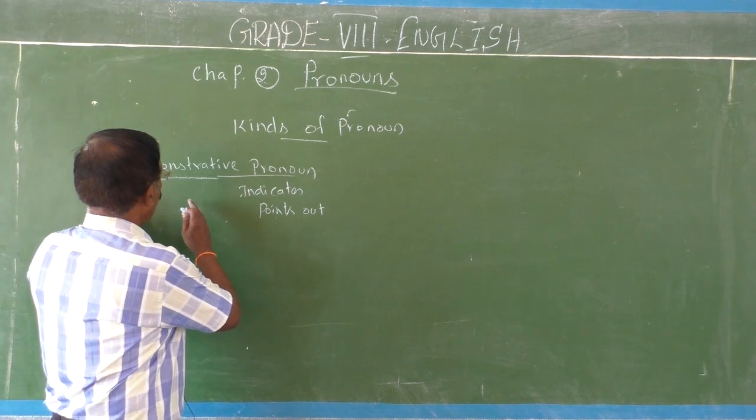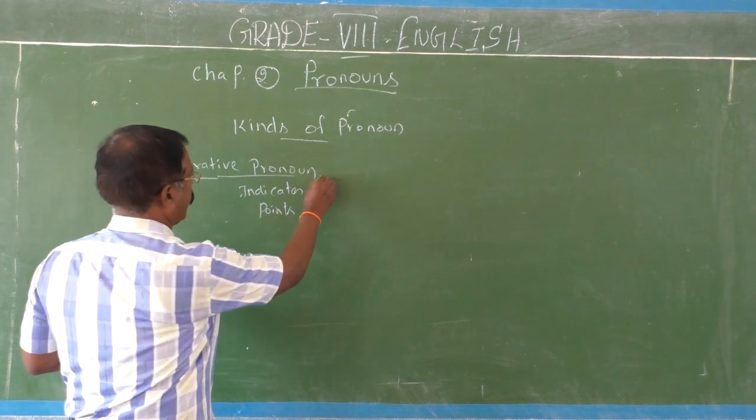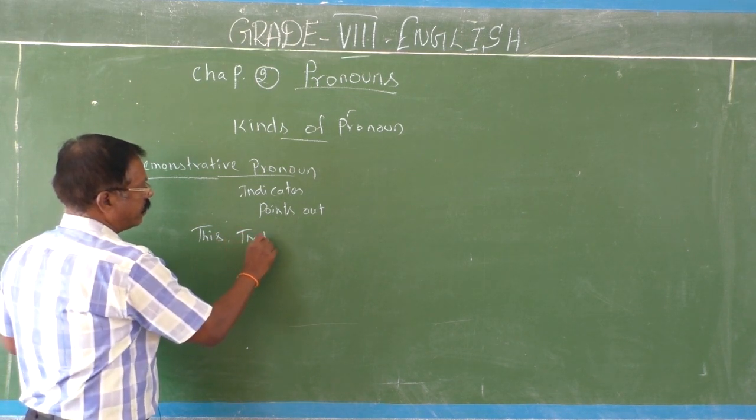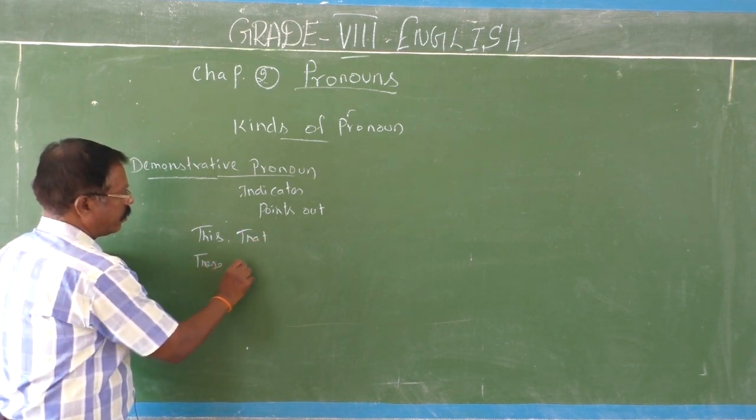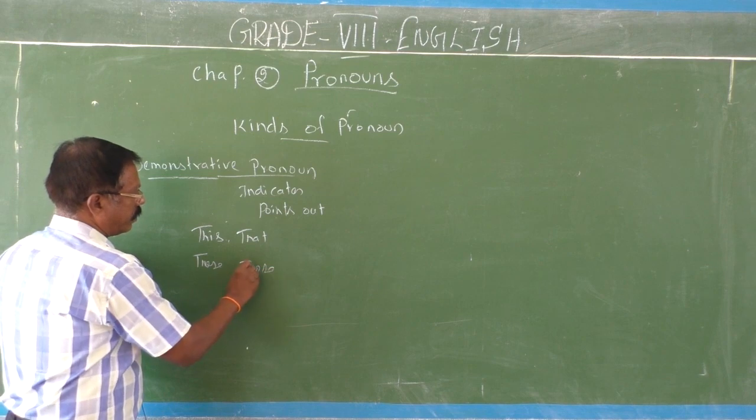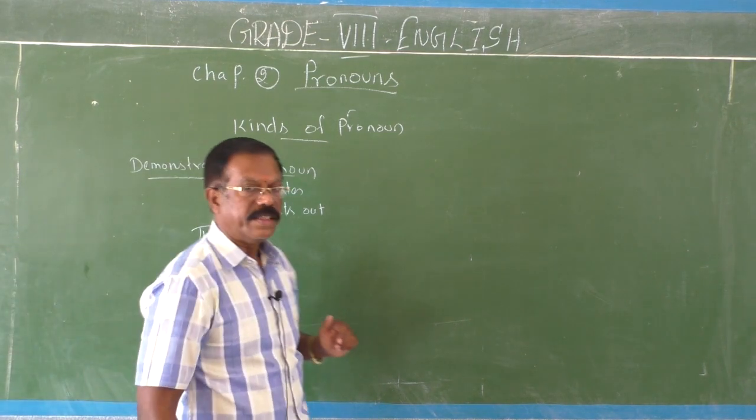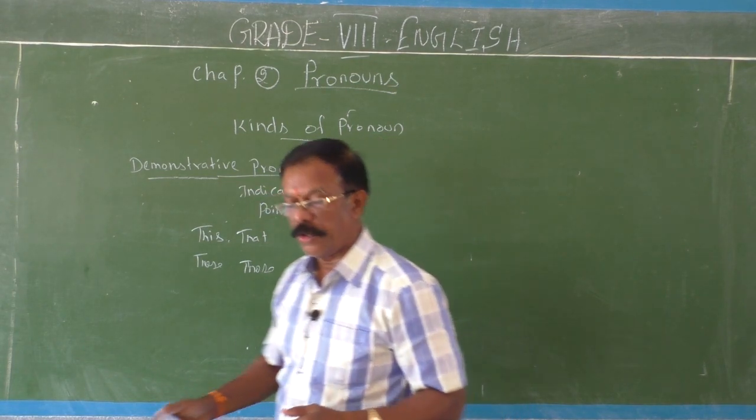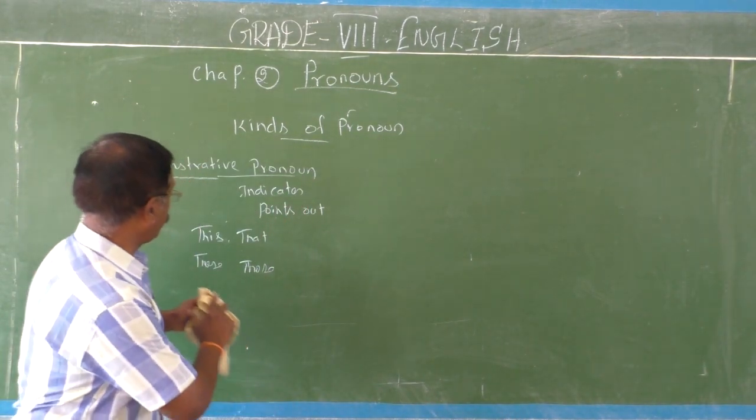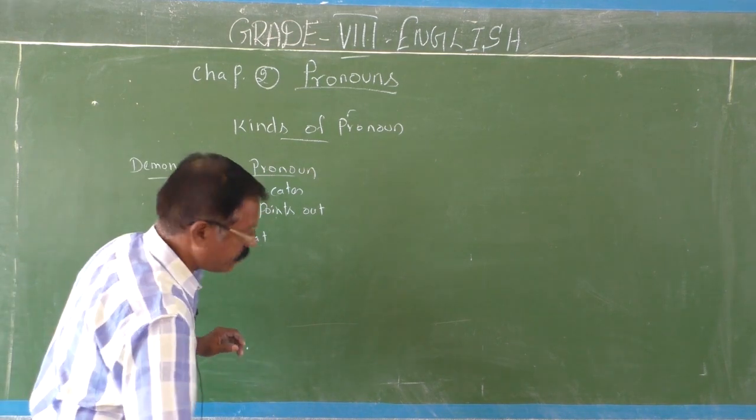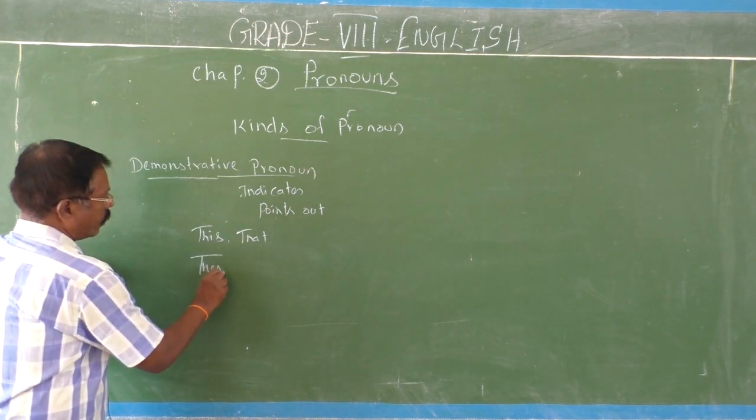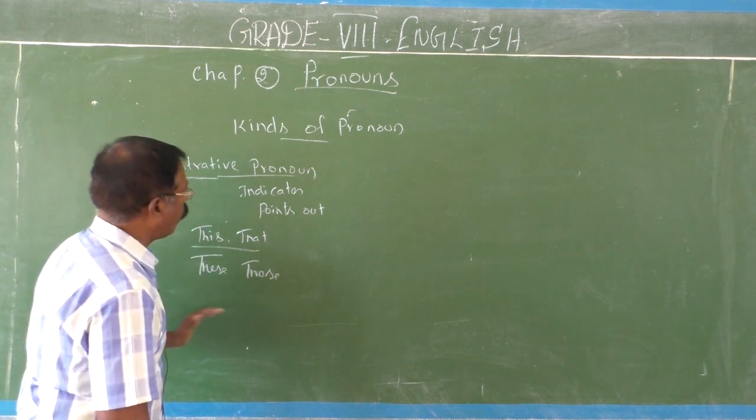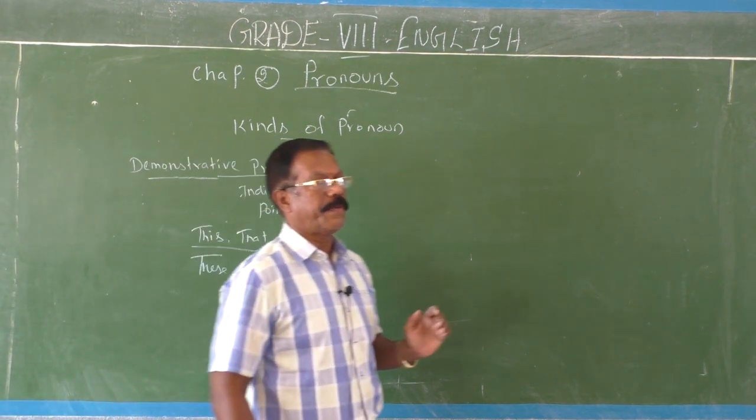Do you know what the demonstrative pronouns are? This, that, these, those. This, that, these and those. They are called demonstrative pronouns. See children, these four are called demonstrative pronouns.